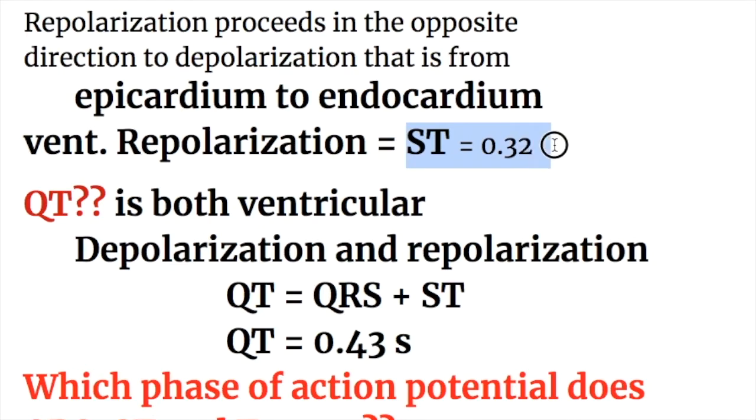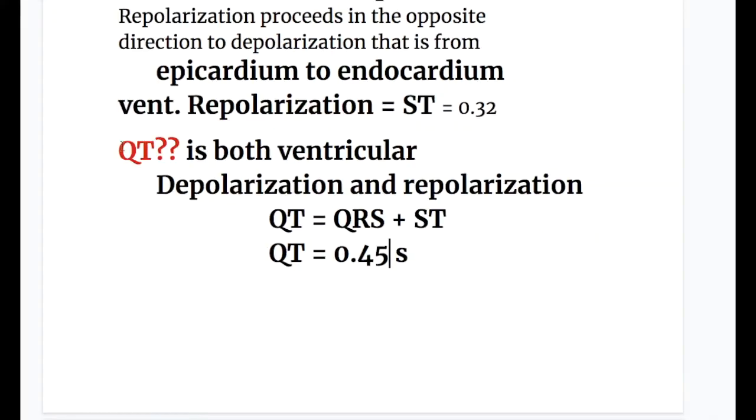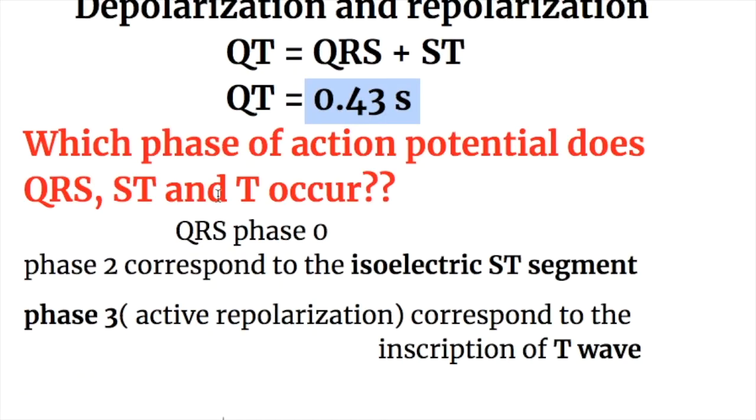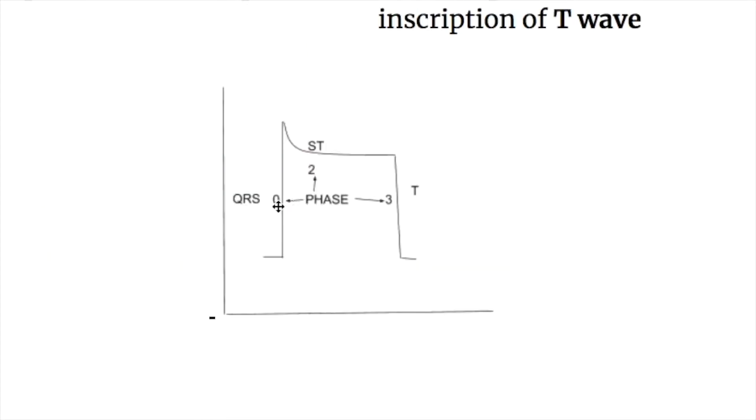ST segment 0.32 seconds. And what's QT? QT is both ventricular depolarization and repolarization. QT is equal to QRS plus ST and is equal to 0.45 seconds. Which phase of action potential does QRS, ST and T segment occur? QRS occurs in phase 0, ST segment in phase 2 and T wave occurs in phase 3 of the action